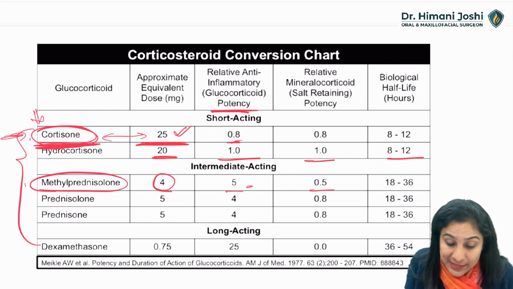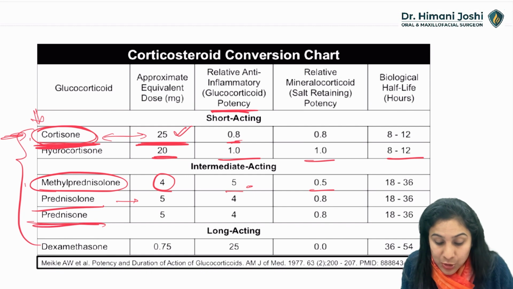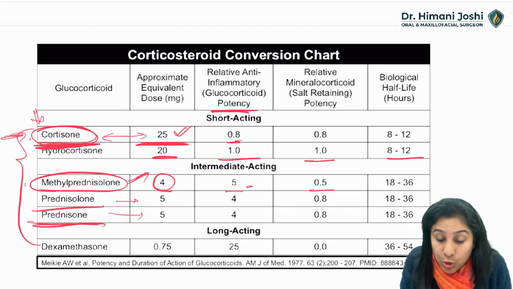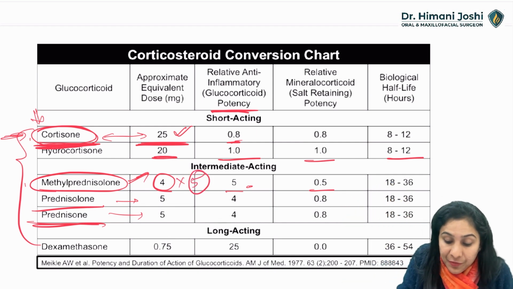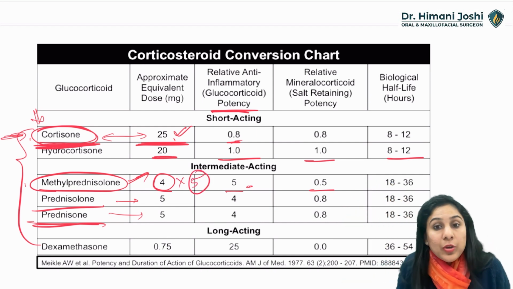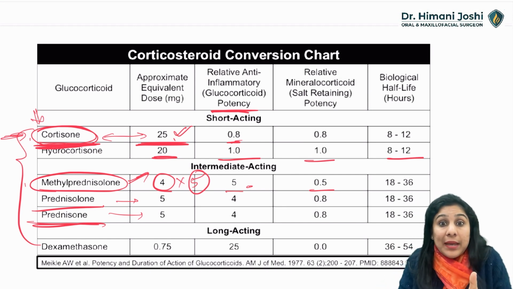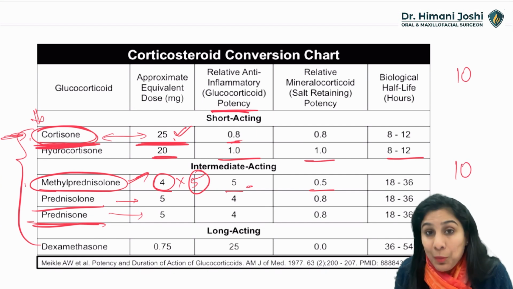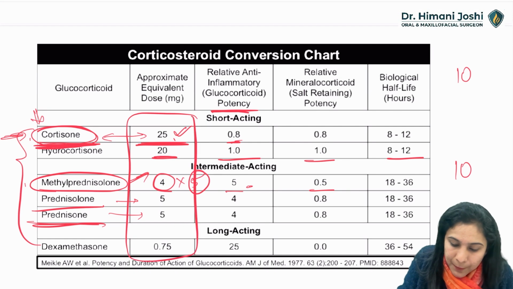Okay, so whether he is taking prednisolone of 5 mg, okay, that is normal. But if he is taking methylprednisolone 20 mg, that means it is 5 times of the normal dose. So he is taking 5 times more steroids. And if he is taking that 20 mg in divided doses of 10 morning and 10 evening, it is a big problem. Alright, so this conversion chart, at least this part, you have to know.